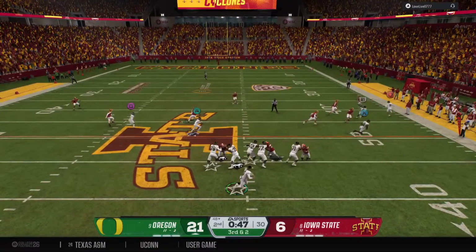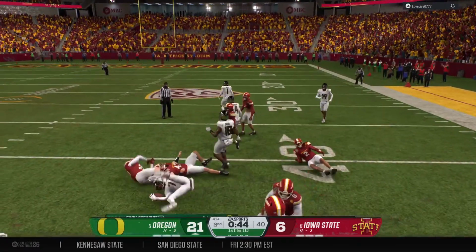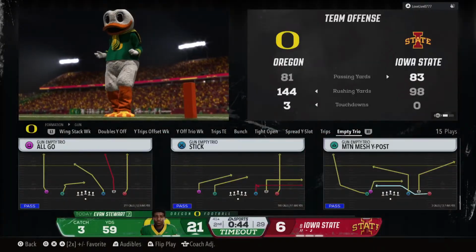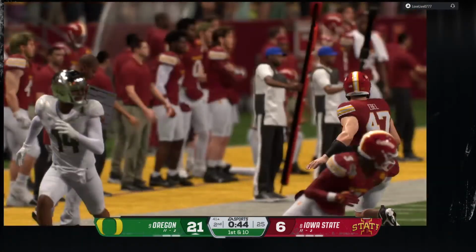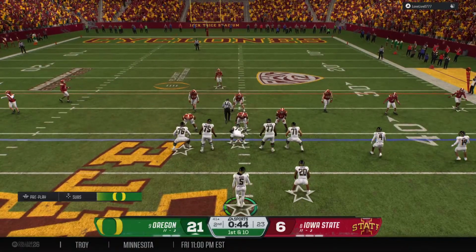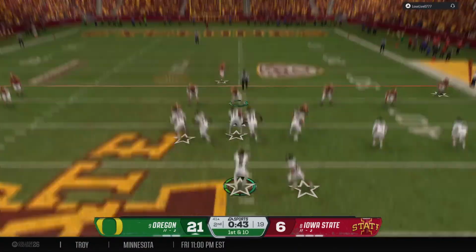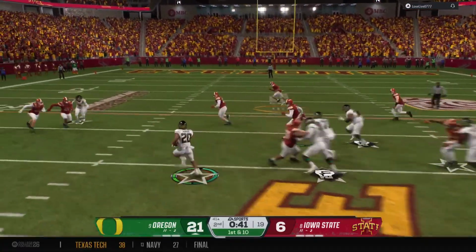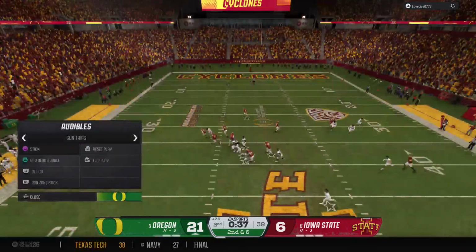Looking to pick up the first down through the air. Grab near the sticks. It's Stewart. That's enough to move the sticks and give him a first down at the 41. The offense will take their first time out of the half to talk strategy here. The Ducks lining up here on 1st and 10. From the shotgun now, here's a handoff inside. The gain is 4, so it's 2nd and 6.